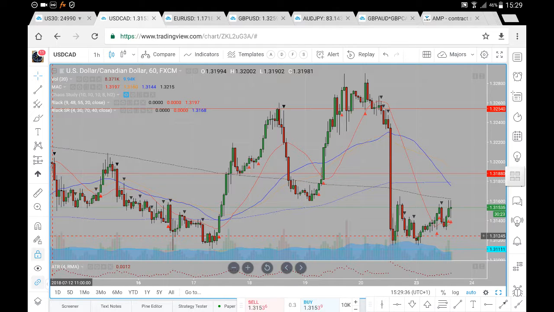So this is the USDCAD analysis for Monday the 23rd of July. Now let's just have a look at prices and where prices may likely go. So previously we've had price break above 32.54. We've had several tests. We weren't able to hold on to 32.54, from which we did see sell side momentum